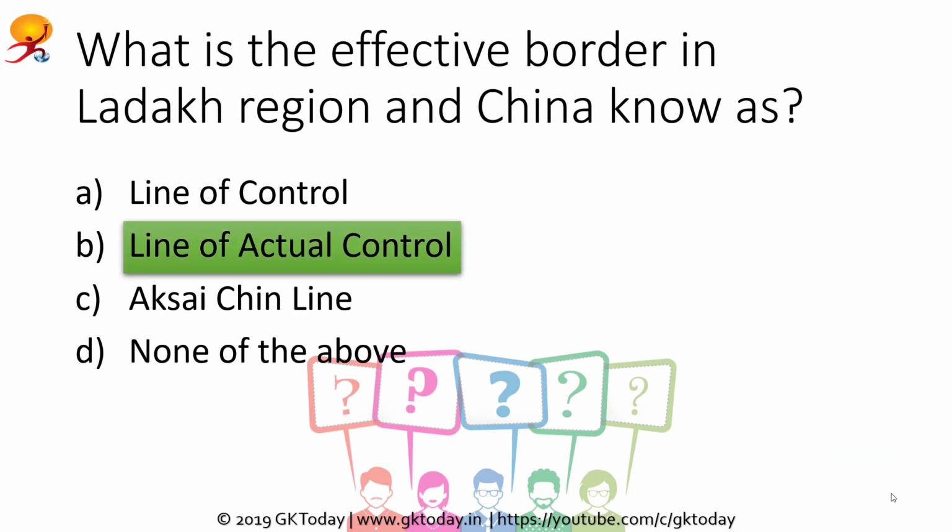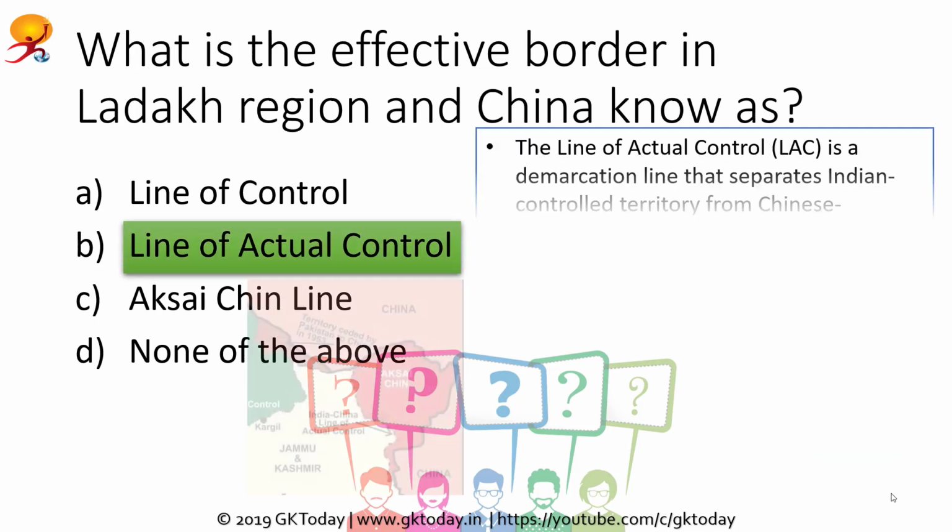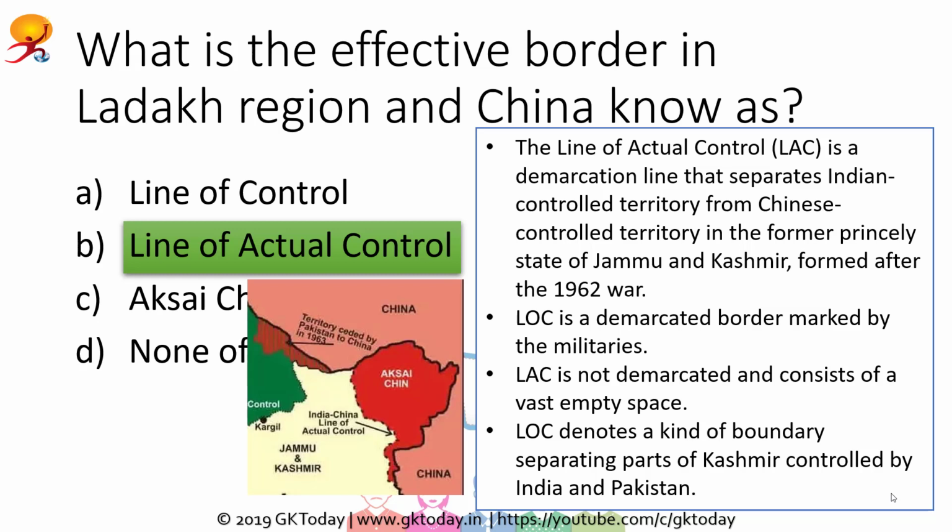Correct answer is line of actual control. So line of actual control is the demarcation between India administered Kashmir, which is now Ladakh, and the Aksai Chin region, as you can see on the map. And this is a demarcation line that separates the Indian controlled territory from the Chinese controlled territory. And this was formed after the 1962 Sino-Indian War.